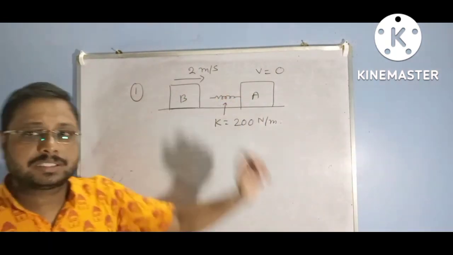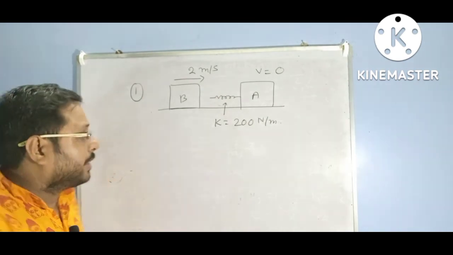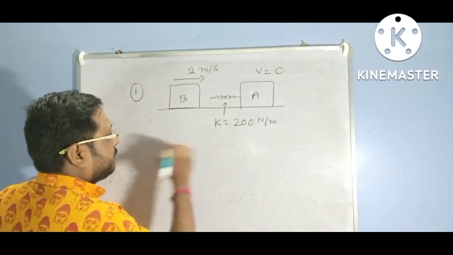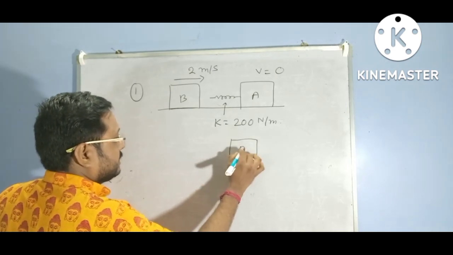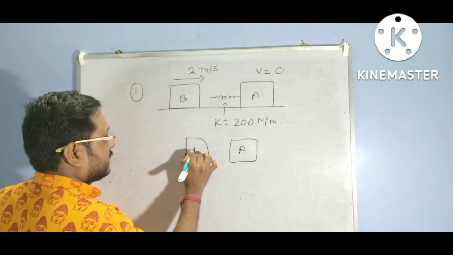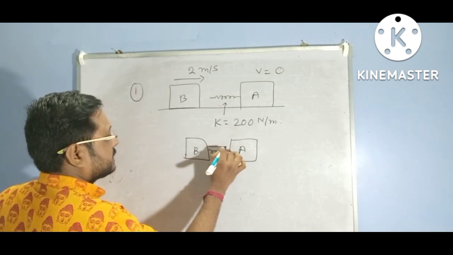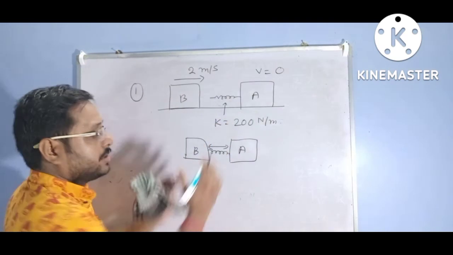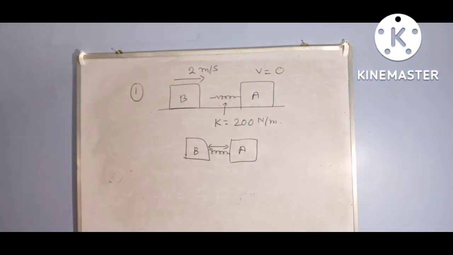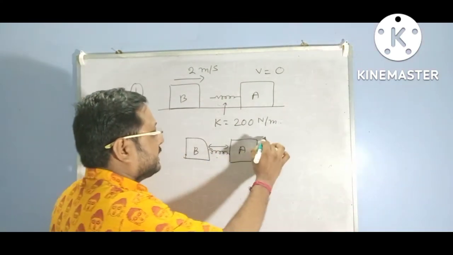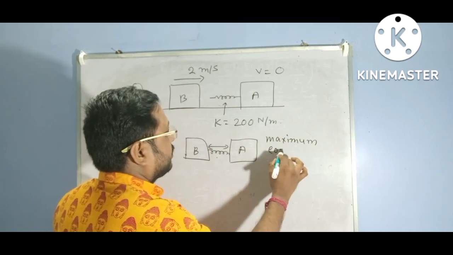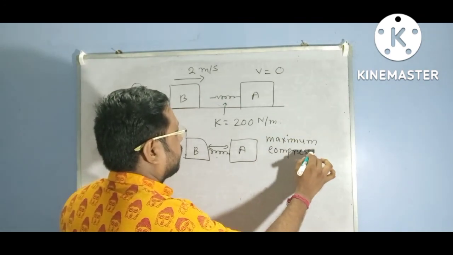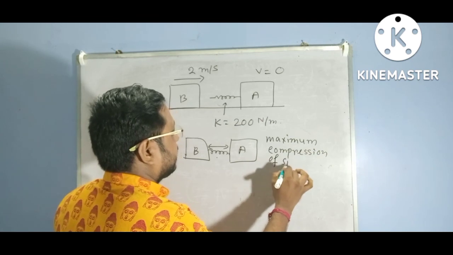This is A and this is B. Then the spring is compressed when they collide. Now the question is, find the maximum compression of spring.